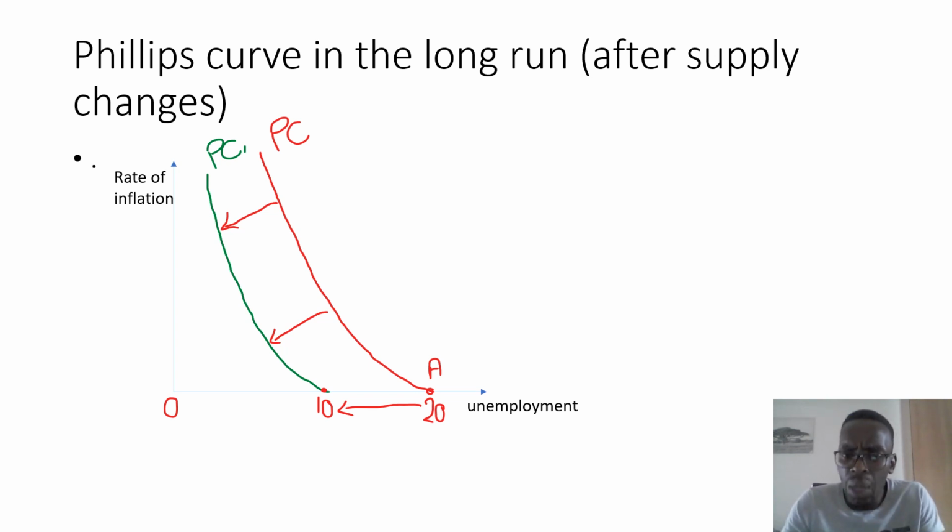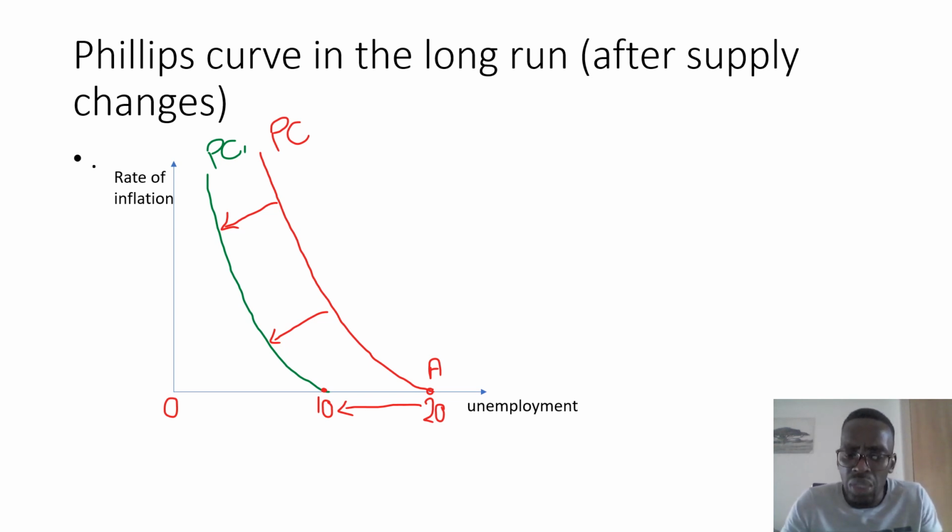What it would now mean is we are going to have low levels of unemployment without the adverse effects of inflation. In other words, there was no increase in inflation, but the unemployment rate has reduced.